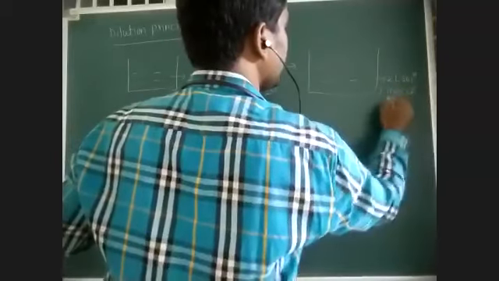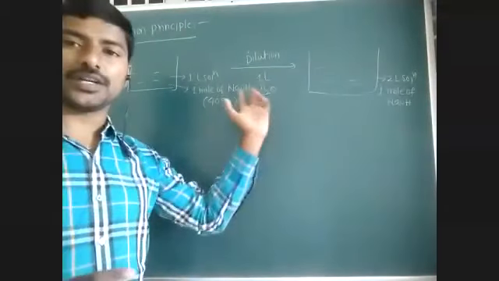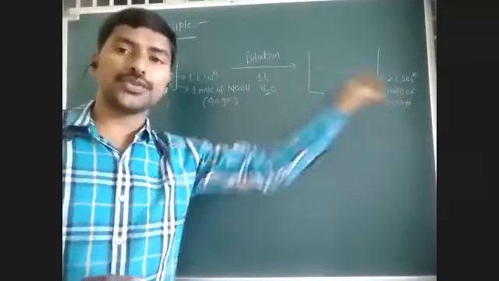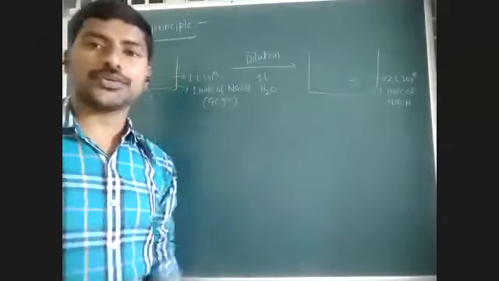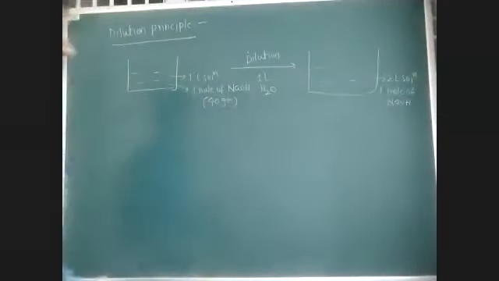Is there any change in the number of moles of NaOH by adding water? The 1 liter solution contains 1 mole of NaOH, and the 2 liter solution also contains 1 mole of NaOH only.